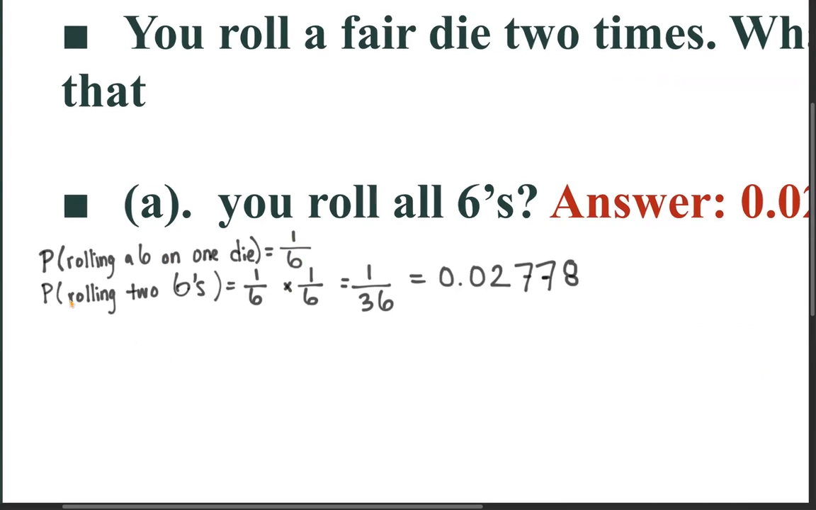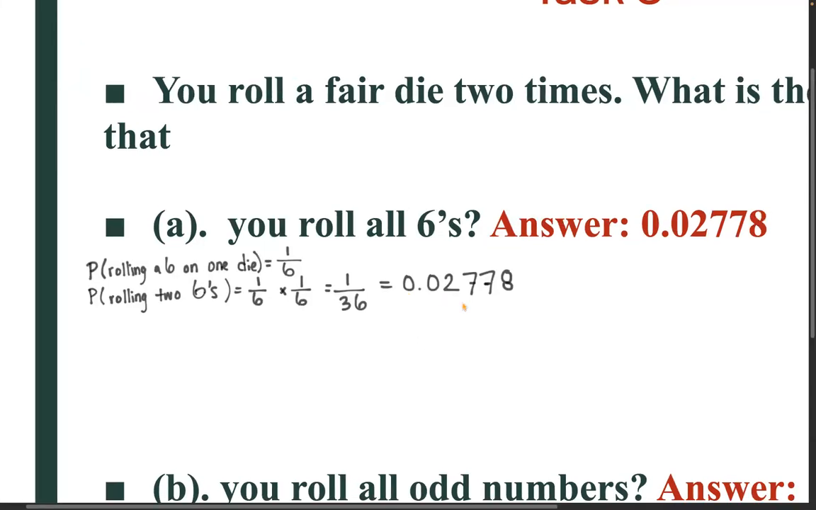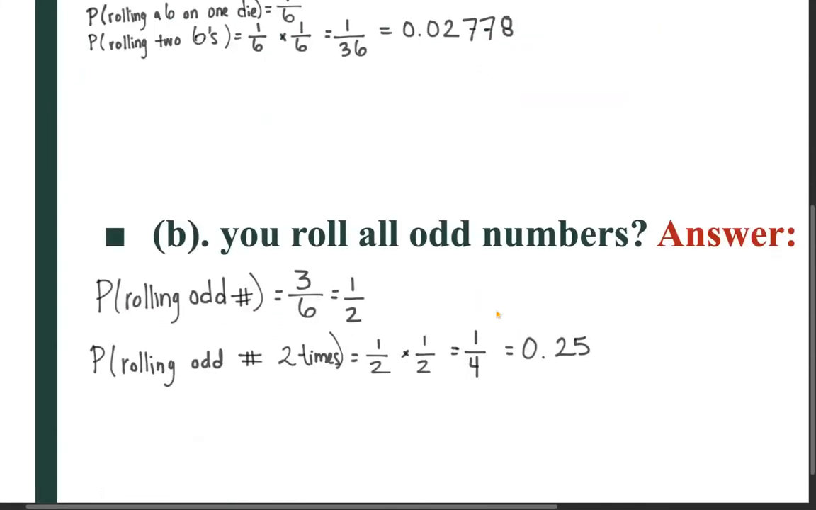And then the probability of rolling 2 6s, well, we're going to have the probability of rolling a 6 times the probability of rolling a 6 again. So 1 over 6 times 1 over 6 is 1 over 36, and that gives us the answer of 0.02778.